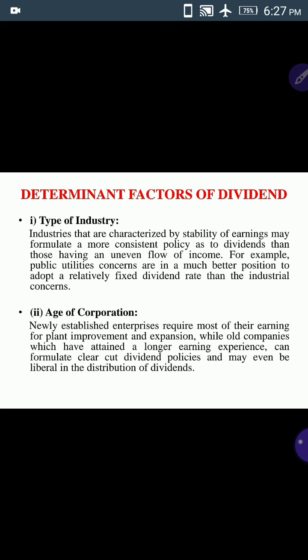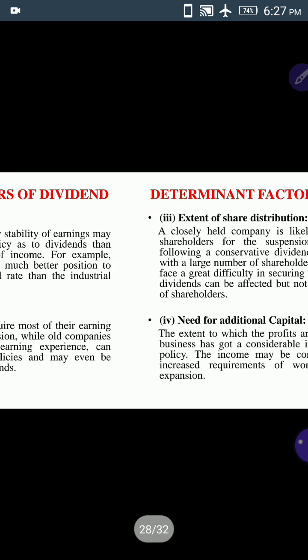The 20 years experienced organization is a well established organization, so it can pay more dividend and can formulate clear cut dividend policies. That is why age of corporation is also one of the important determinant factors of dividend.